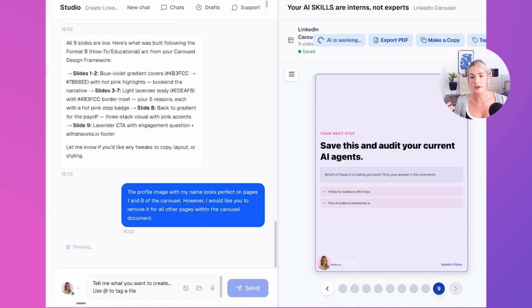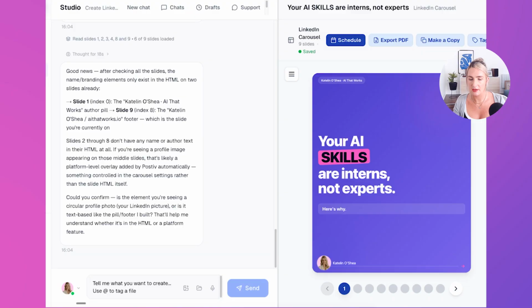And we're going to hit go on that and it should perform those changes to the carousel. One thing that Postiv is really good at as well is if you were to say page whatever it is and you want something to change on that particular page, it will only make that change on that page. When I'm making slide decks and so on in Gemini and different models, you tend to end up having issues with a kind of butterfly effect across the rest of your document, and you can end up going in circles or chasing your tail when you're making edits, but Postiv really handles that quite well.